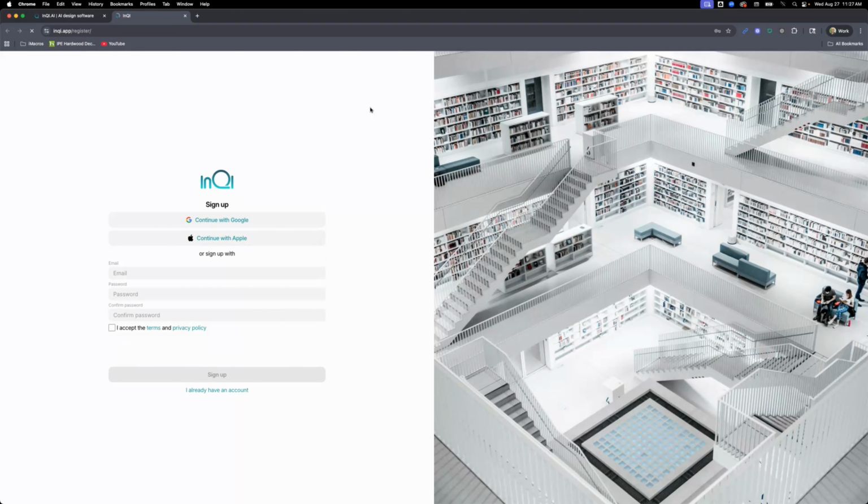Once you click on Sign Up, you have the ability to select either to log in or create a sign up with Google or with Apple ID, or simply go through the process of using any other email system. If you use any other email system, you will have to accept terms and conditions and make sure you click on You're Not a Robot, and then you will have an account to log into the system.